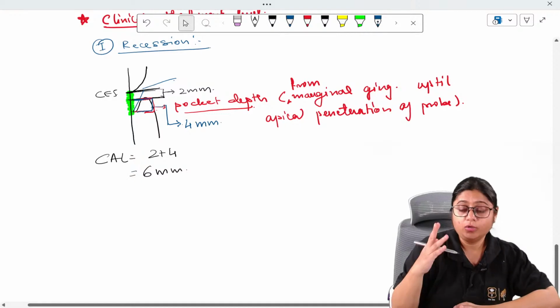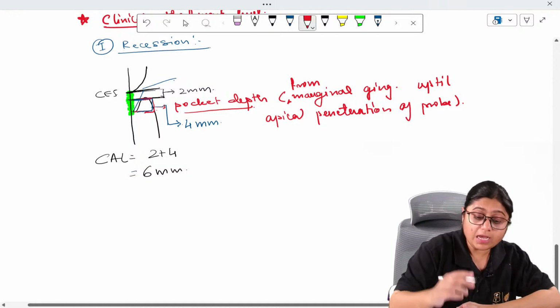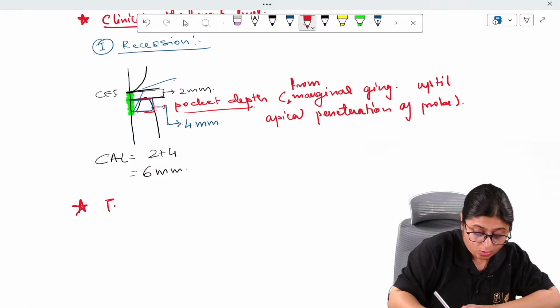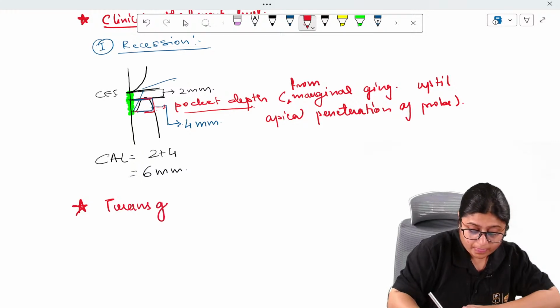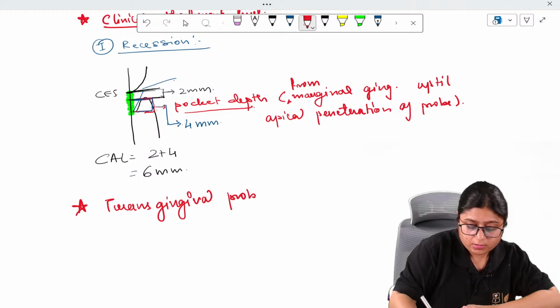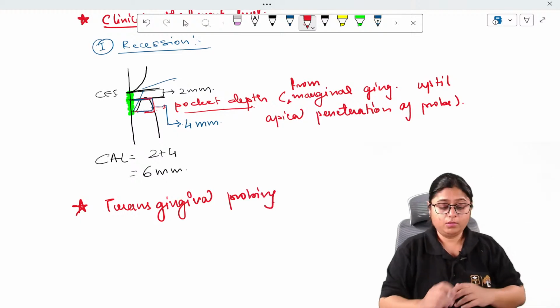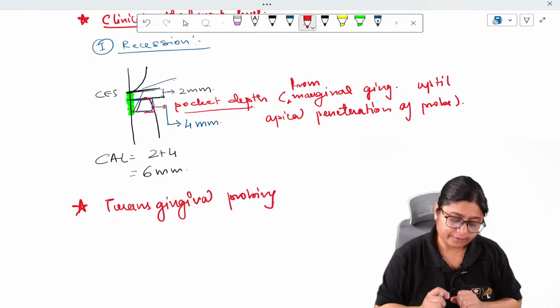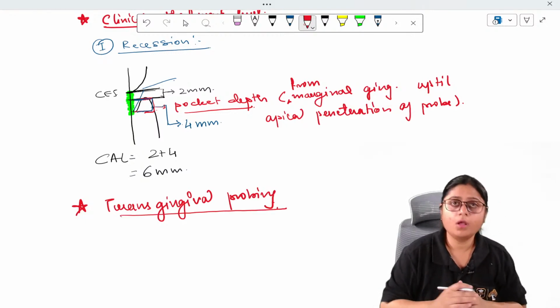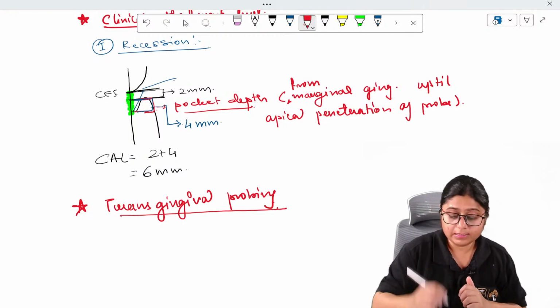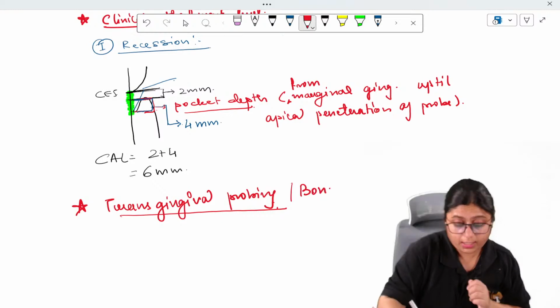Next thing which is important is transgingival probing. This is also asked in exams. This transgingival probing is also called bone sounding. We get questions on this, right?